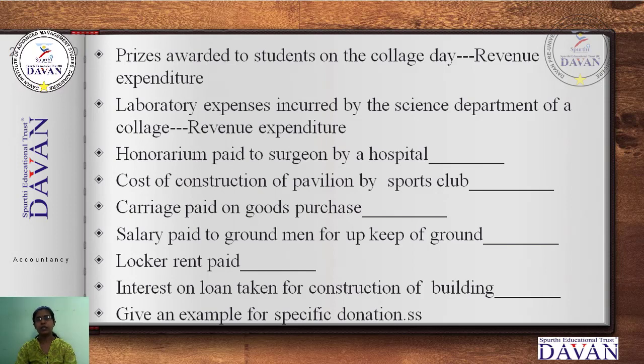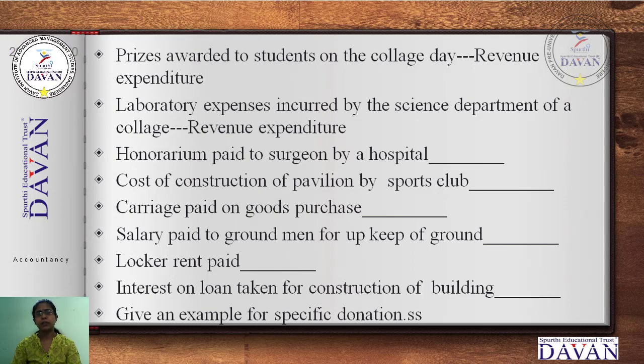So how do you consider that? Write it. I have not given the answers for these 1 2 3 4 5 6. Write them along with the above explanation in your notes, and send today's whole part to me in the classroom app. The last question I mentioned: give an example for a specific donation. Essays have been given, don't take those into consideration.